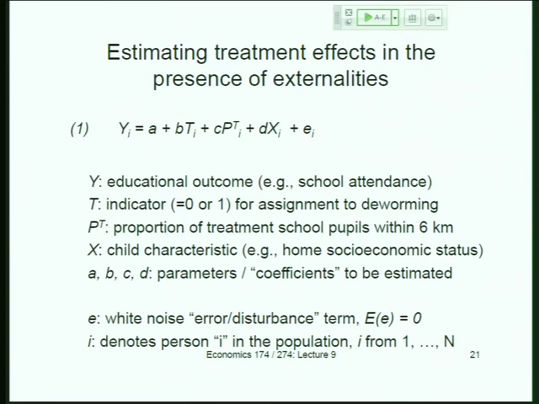In general, epidemiological models have very sharp nonlinearities at some point of treatment. When you get to the point where almost everybody's treated, you could even have a disease go extinct or something. So there would be very sharp nonlinearities. We didn't think we were at that point here, so we start with this very simple linear additive specification.